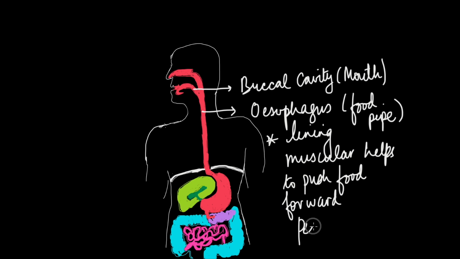So this movement is known as peristalsis, and our food moves down this food pipe, right? And it goes directly into the next organ that we're going to talk about, our stomach.